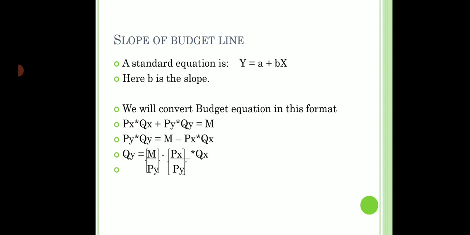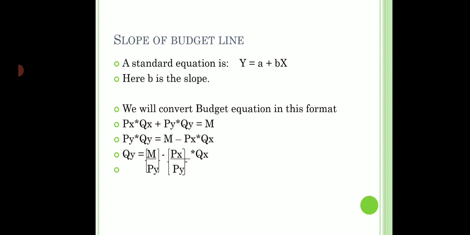Now if I compare the equations, I find some similarities. I can see a is equal to m upon py, because remember, m is also a constant, py is also a constant. These numbers are always given to us, so they are fixed numbers, and a is also a constant. And I said a is the y-intercept. That means a is that value of y when x is 0. And we have proven in the last slide that m upon py is that quantity of y when qx is 0. So m upon py is the y-intercept.